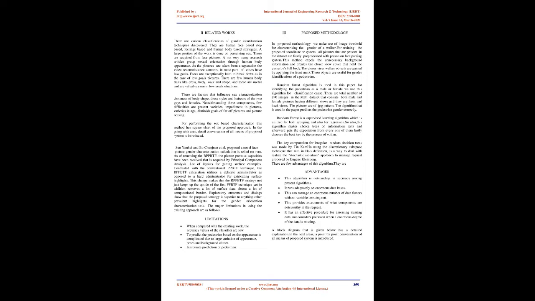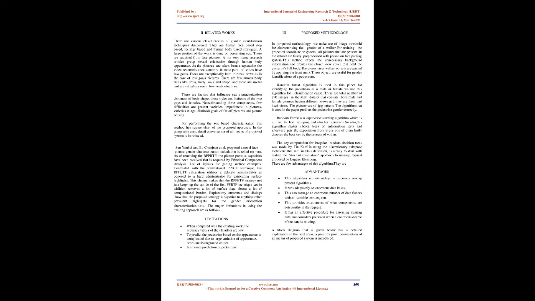2. Related works. There are various categories of gender identification techniques. There are human face-based, gait-based, emotion-based, and human body-based methods. A large portion of the work is done on recognizing gender from face pictures, and very few research articles classify gender through human body appearance.